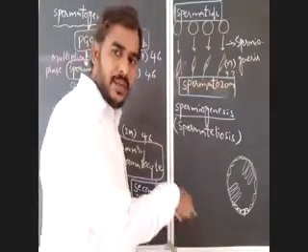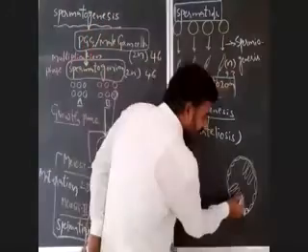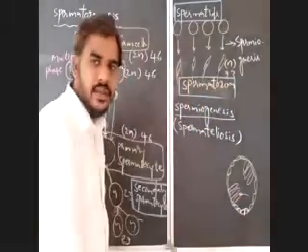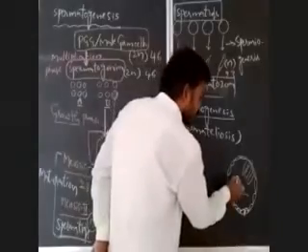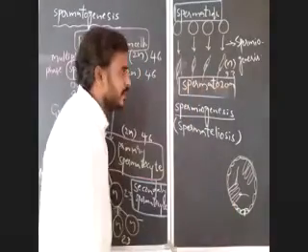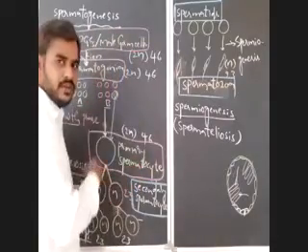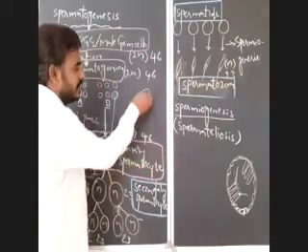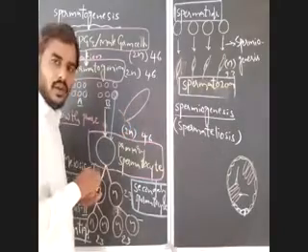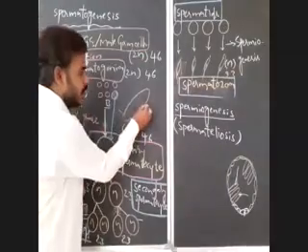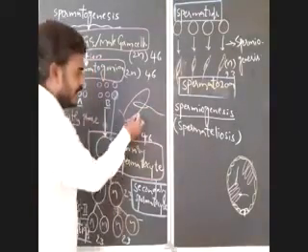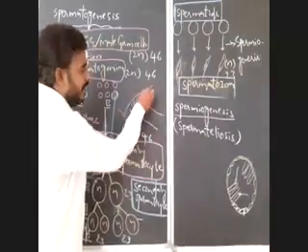After formation of spermatozoa, the head of the spermatozoa is embedded into the Sertoli cells. Observe carefully; I am drawing one more. The head of the sperm is embedded into the Sertoli cell.